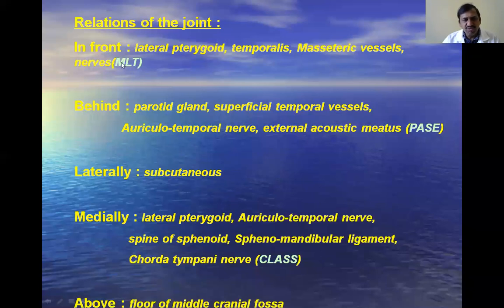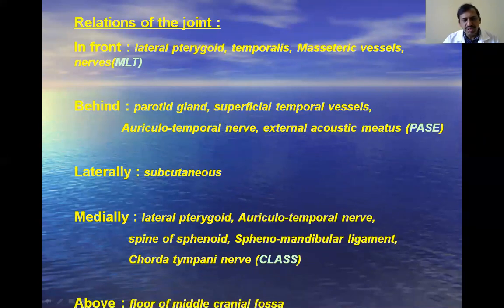That is MLT in front, PES behind, laterally subcutaneous, medially CLASS: C is chorda tympani nerve, L is lateral pterygoid, A is auriculotemporal nerve, and S is the spine of the sphenoid and the sphenomandibular ligament. Okay, these are all the relations: anterior, posterior, lateral, and medial.